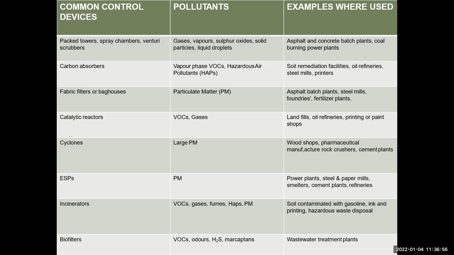PM2.5 flows to and fro in the atmosphere and directly enters your body with the breath. This directly affects the lungs and kidneys. This type of particulate matter is very dangerous for humans. It is used where there are sulfate batch plants, steel mills, foundries, and fertilizer plants. These are the places where this particulate matter is found. The main role of particulate matter in air pollution: there are two types, PM10 and PM2.5.